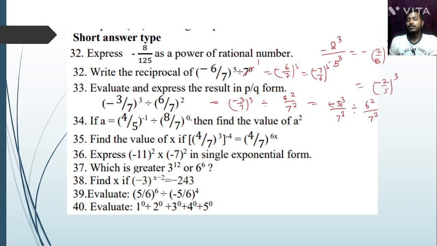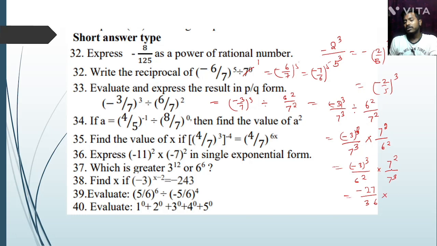So now minus 3 to the power 3 divided by 7 to the power 3 into 7 to the power 2 divided by 6 to the power 2. So here minus 3 to the power 3 divided by 6 to the power 2 into 7 to the power 2 divided by 7 to the power 3.